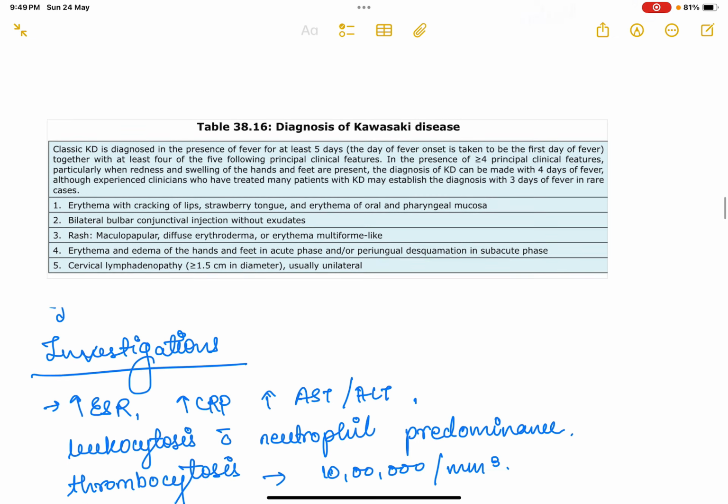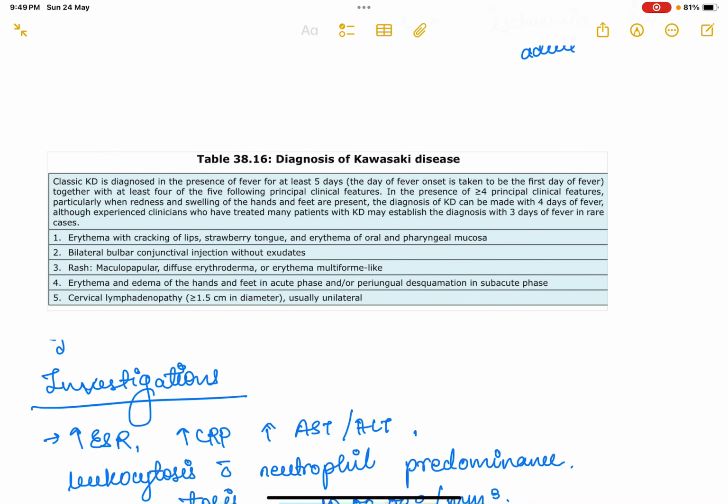So, moving on to diagnosis of Kawasaki disease. Classic Kawasaki disease is diagnosed in the presence of fever for at least 5 days. The day of fever onset is taken to be the first day of fever. So, you should have at least 5 days of fever with at least 4 of the 5 following principal criteria. What are the clinical features? There could be erythema with cracking of lips, strawberry tongue, and erythema of oral and pharyngeal mucosa. So lips, tongue, oral and pharyngeal mucosa, erythema.